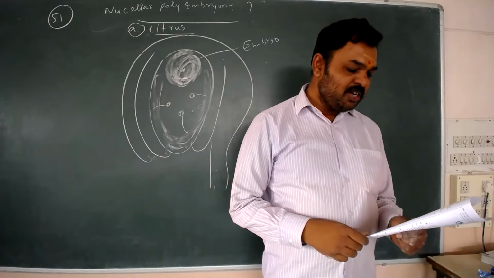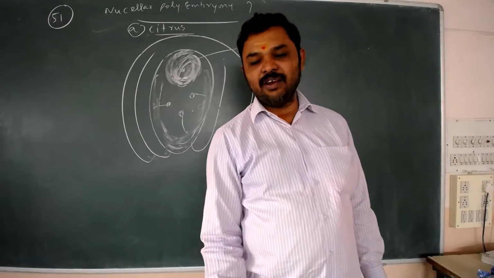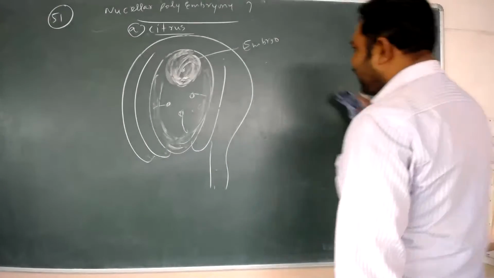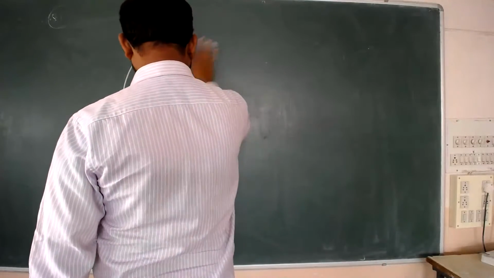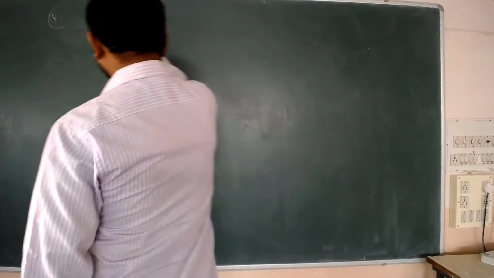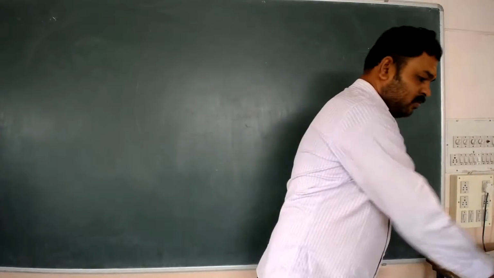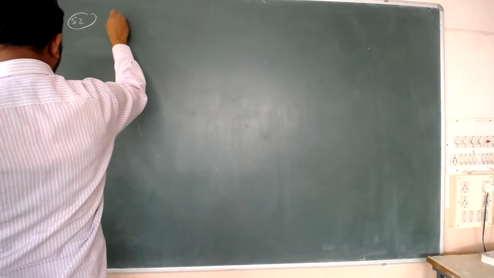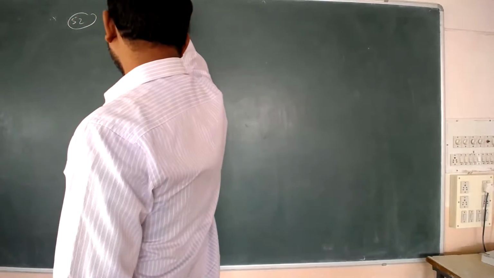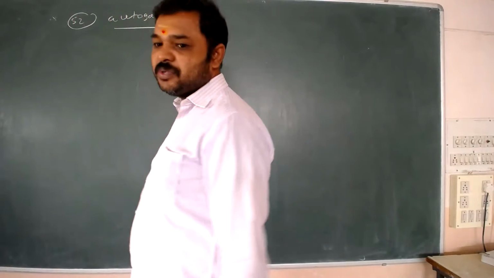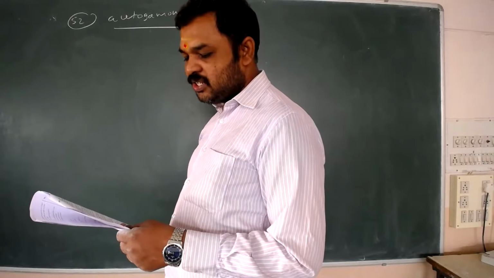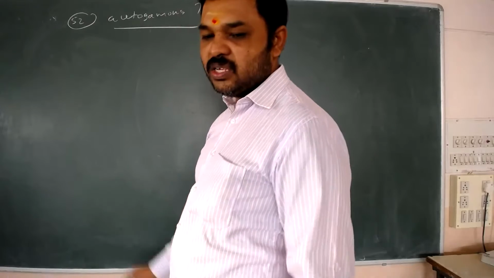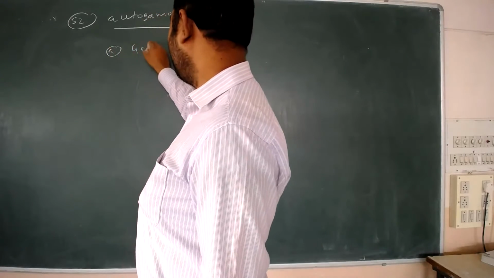And which of the following pollination is autogamous? Autogamous means self. In which plants is autogamy there? Question number 52: which one of the following is pollination by autogamy? We need an autogamous pollination. Autogamous means self. Options: geitonogamy, xenogamy, chasmogamy, cleistogamy. A is geitonogamy.